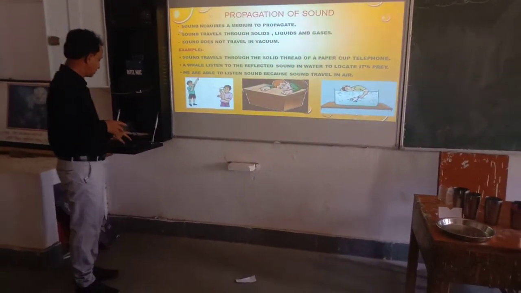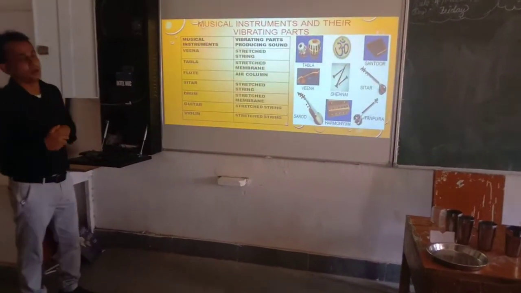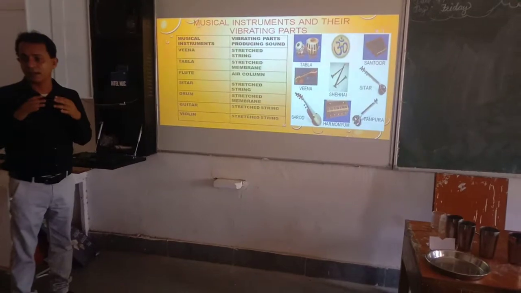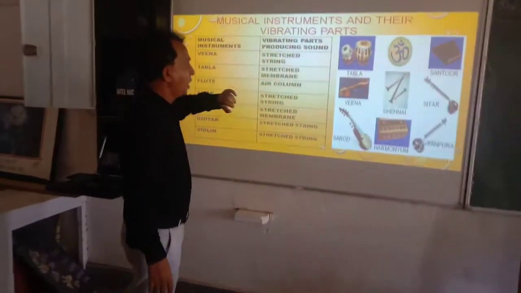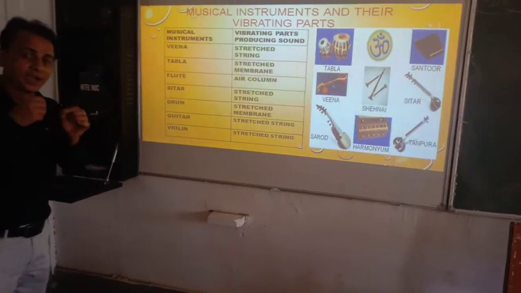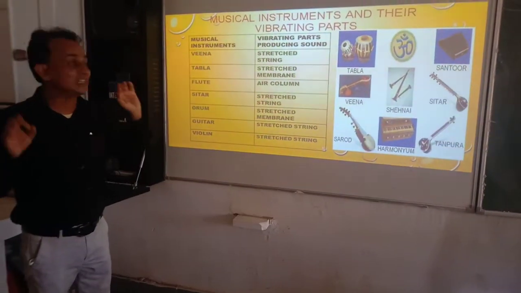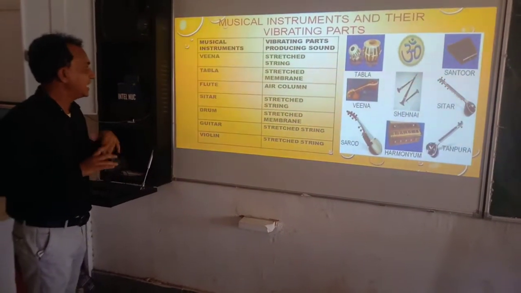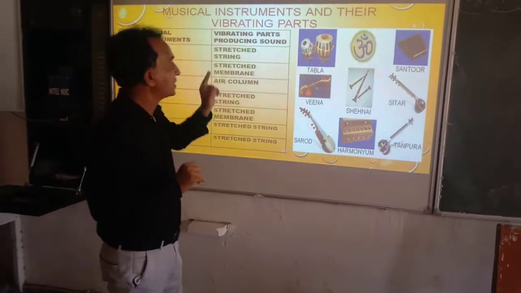Yes. Okay. So, dear students, now let us see which are the different vibrating parts in the different instruments. Now, first one is the veena. In this veena, which part vibrates? Stretched string vibrates. Then tabla, which is the vibrating part here?